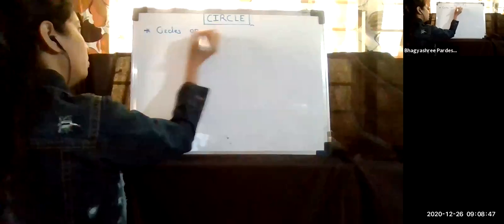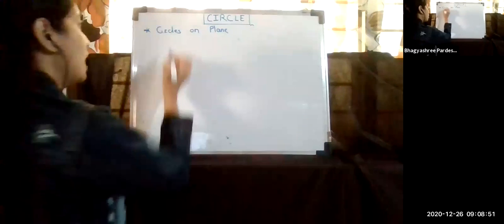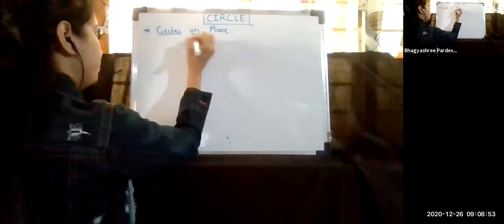Sorry, before going to the theorem, we have to see a few different types of circles which are present on the plane. Circles on a plane. We are just seeing what is meant by plane. Plane means a plane surface. This board is also called a plane here. So we are going to see a few types of circles here.